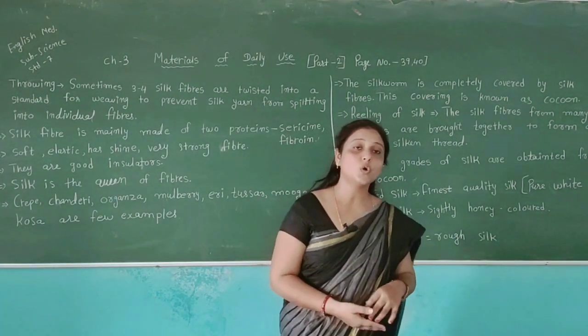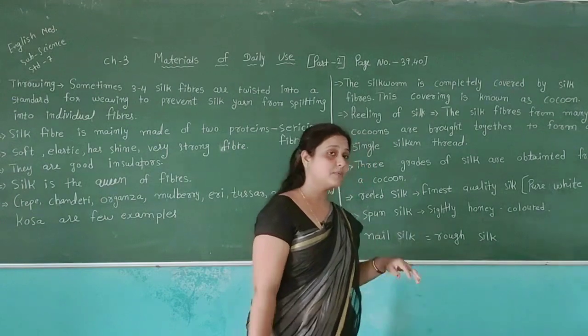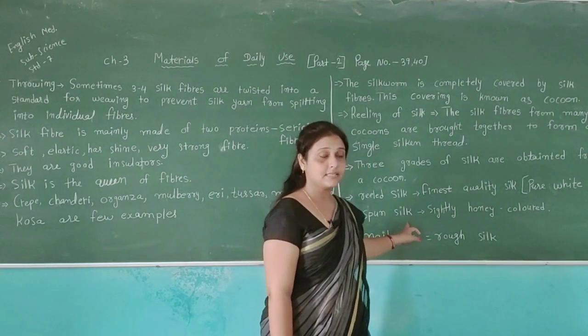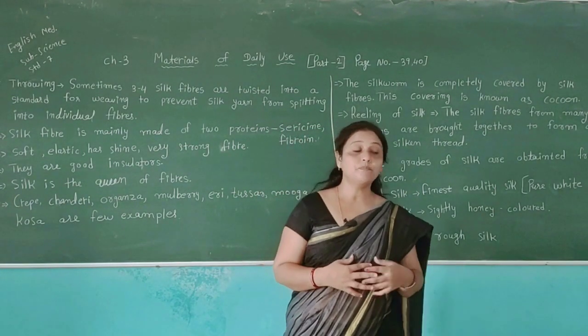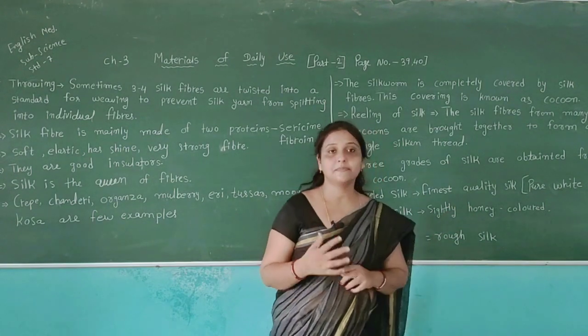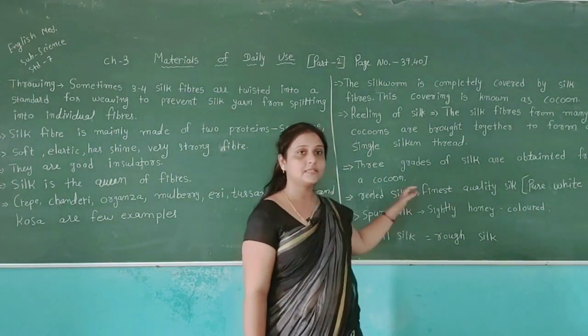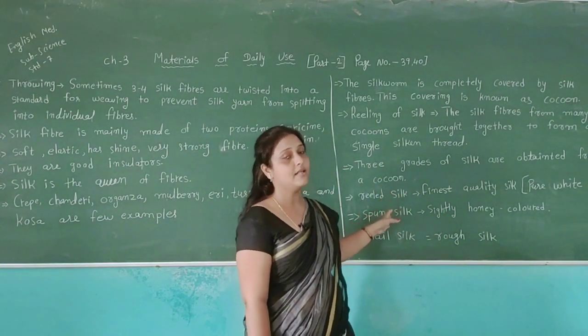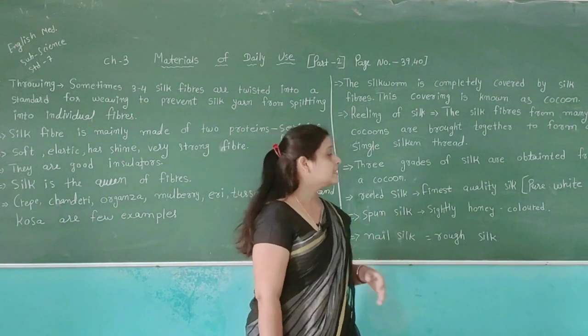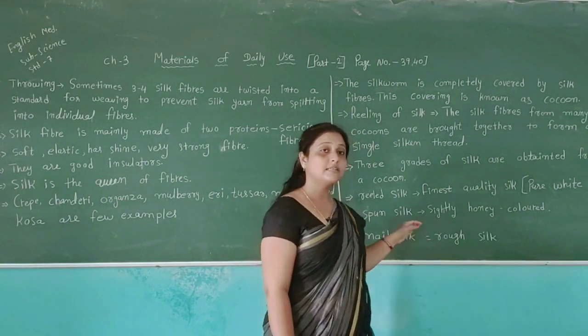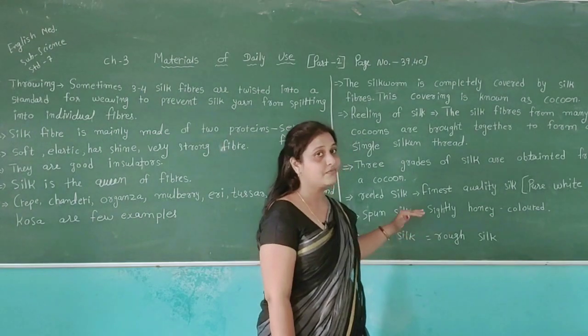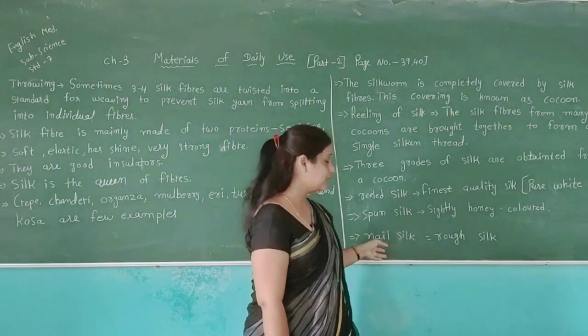Then after the first quality, the second type of silk is called spun silk. This is slightly honey colored. The first is totally pure white, and the spun silk is slightly honey colored. This is our second type of silk, which can be obtained from the silk moth.